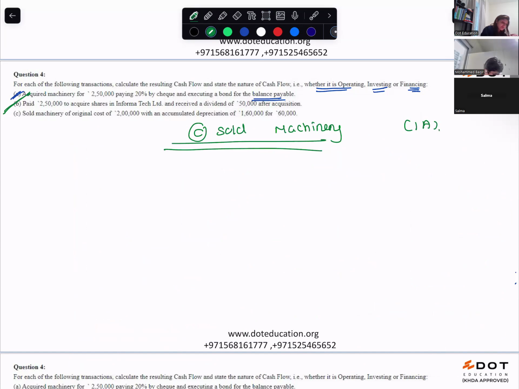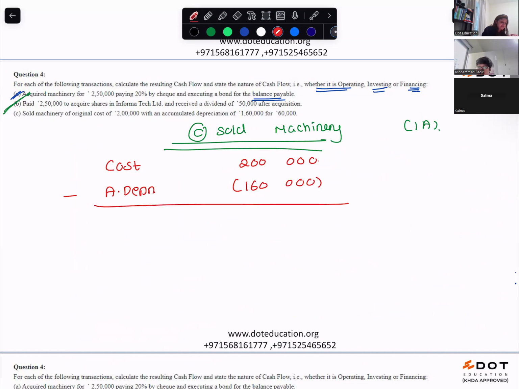Now, the machinery had cost how much? 2 lakh. Its accumulated depreciation is how much? 1,60,000. Cost minus accumulated depreciation gives you carrying value.